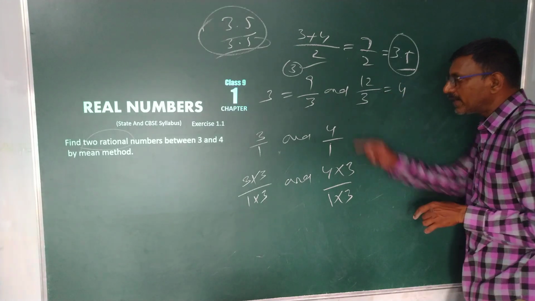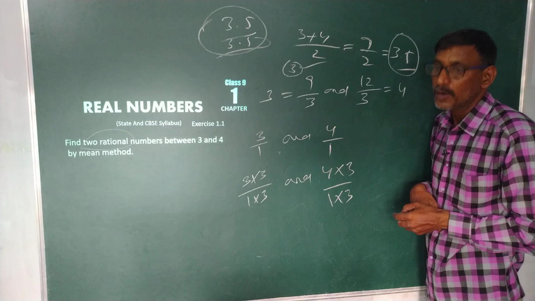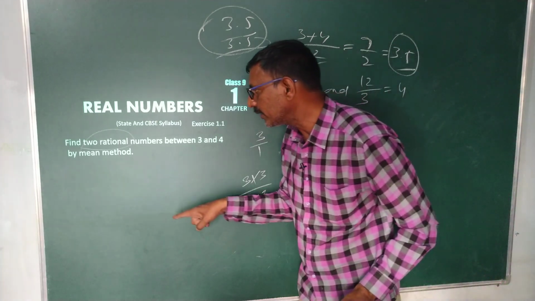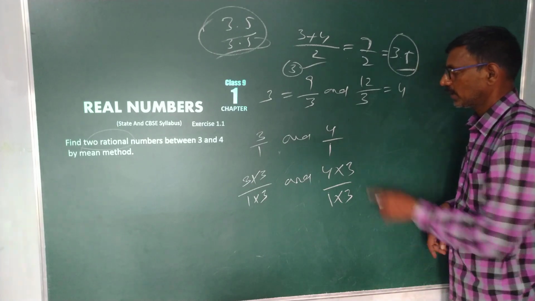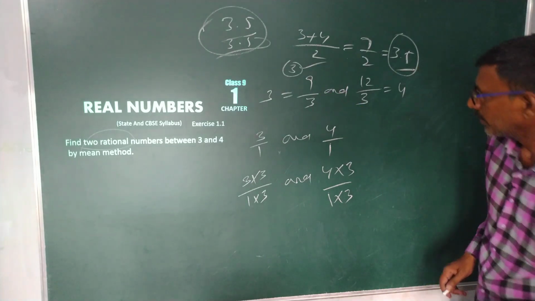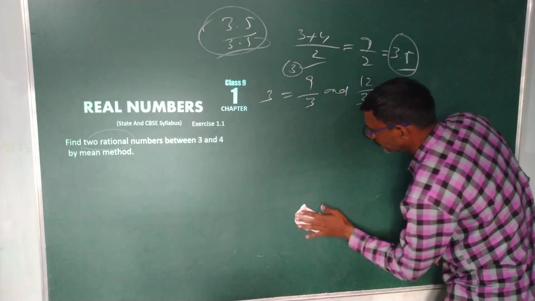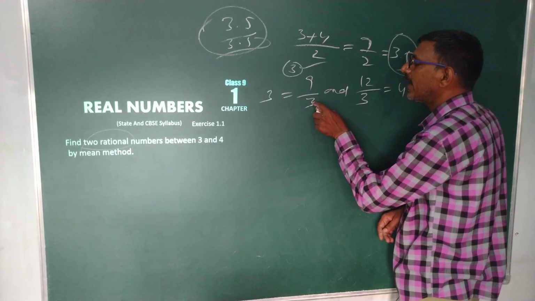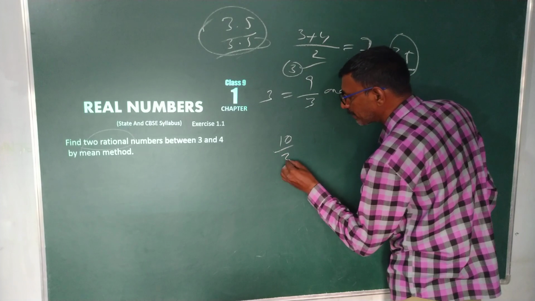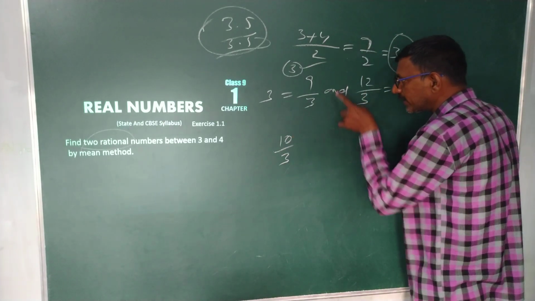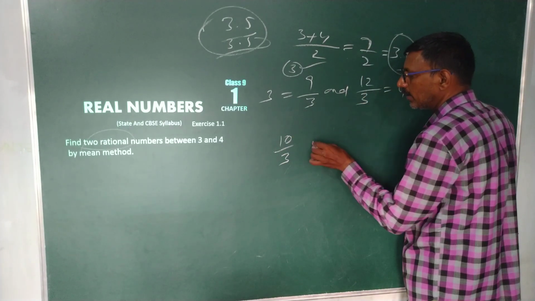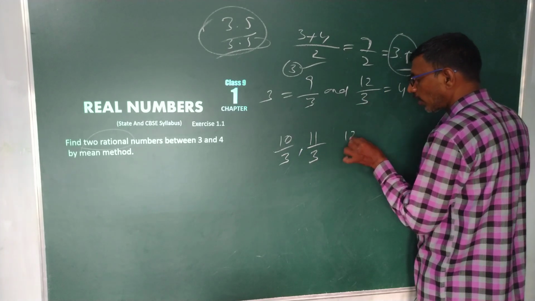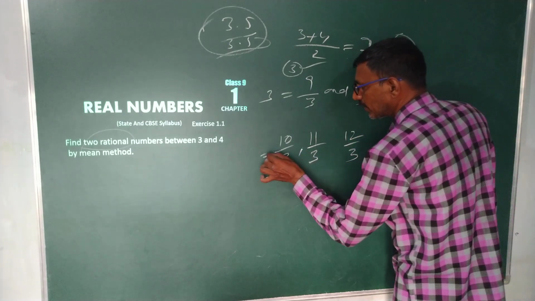Yes. But these two are in the form of fractions. Now understand my point. I would like to find 2 rational numbers. See, 9 by 3, after that 10 by 3, then 11 by 3, then we have 12 by 3.